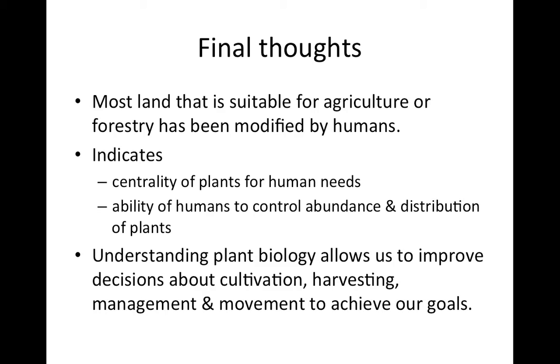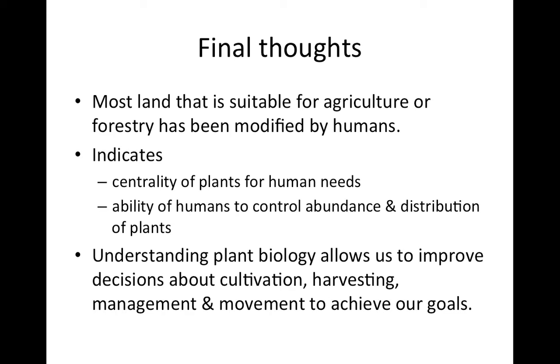So over the course of the semester, we are going to talk about plants, and we will try to come back to these ideas that plants both have a lot of importance for people, and people have a substantial ability to affect plant populations and communities. So to emphasize this, I'm going to point out that most land that is suitable for agriculture or forestry has been modified by humans.